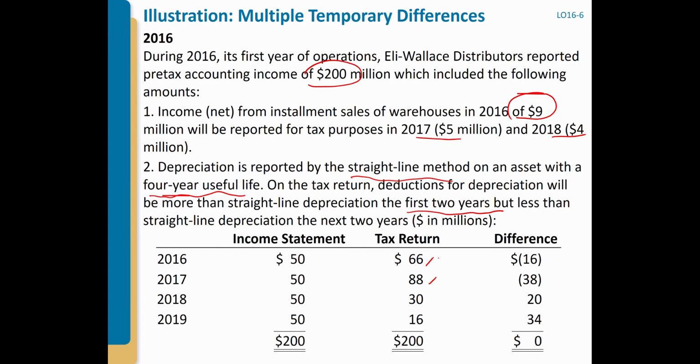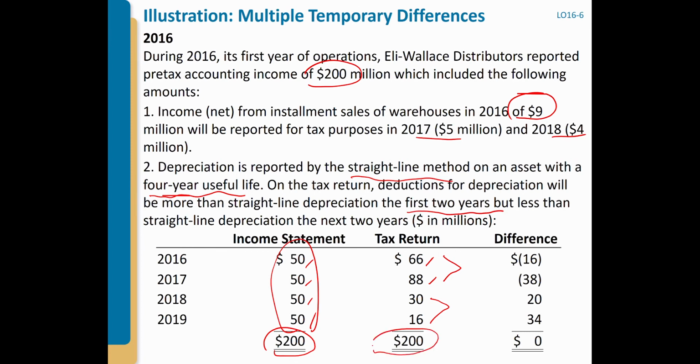In this case, in the first 2 years you can recognize more than 50. Total depreciable assets is 200, so each year depreciation is going to be 50 in accounting, recognized equally every year. But the tax code allows us to recognize more in the early 2 years and less in the last 2 years, because no matter what, the total is 200.